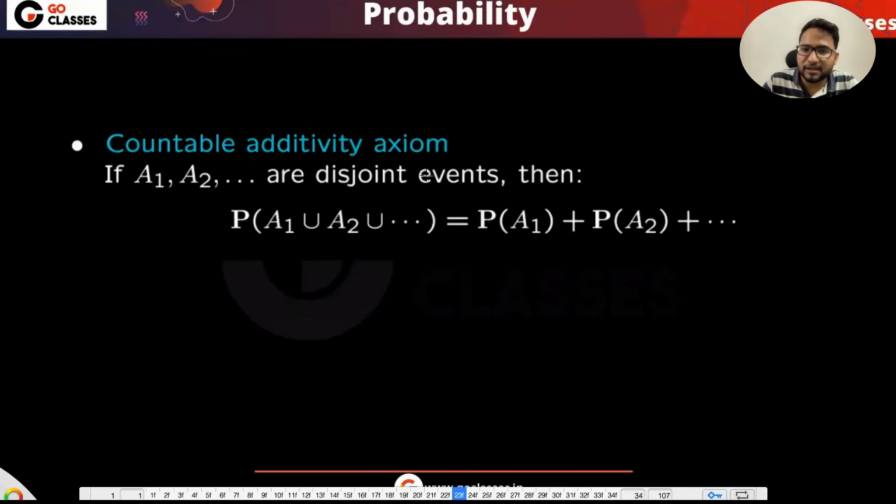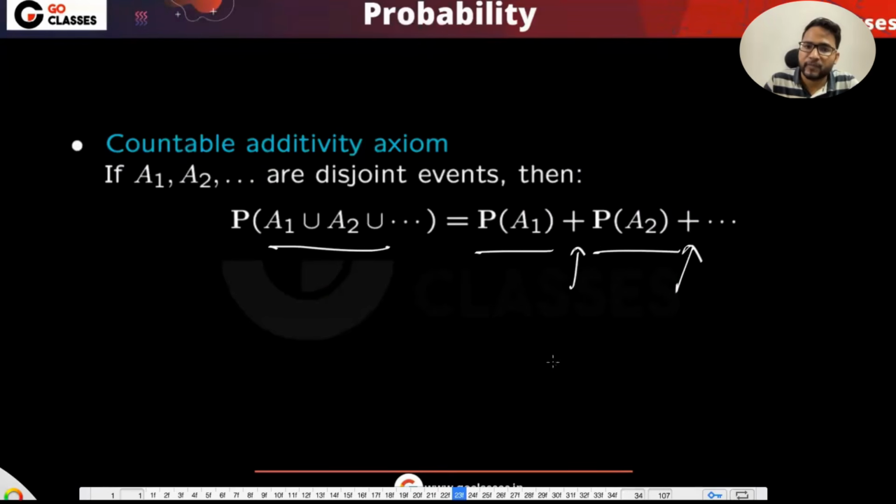Let's extend my third property to a set of disjoint events. If you have disjoint events, maybe the number of events could be infinity. Let's not worry about it. If the number of events is infinite, then I still have the probability of A1 plus the probability of A2 and so on. I do not care whether the number of events is finite or infinite. Even if there are infinite events, the only condition is that they are disjoint. If they are disjoint, you can have the plus symbol in between.